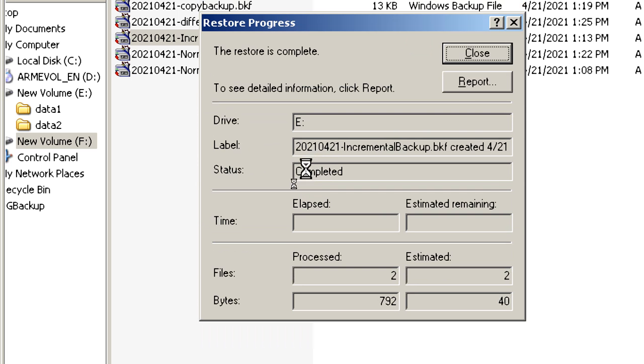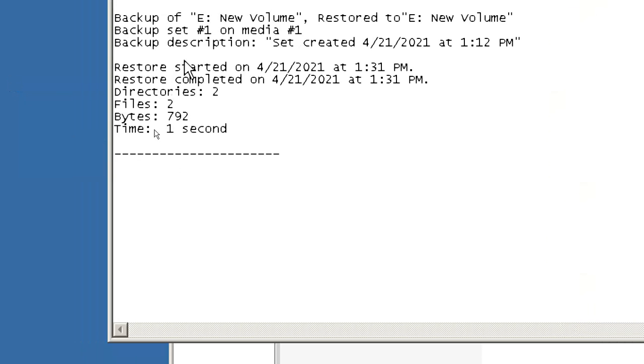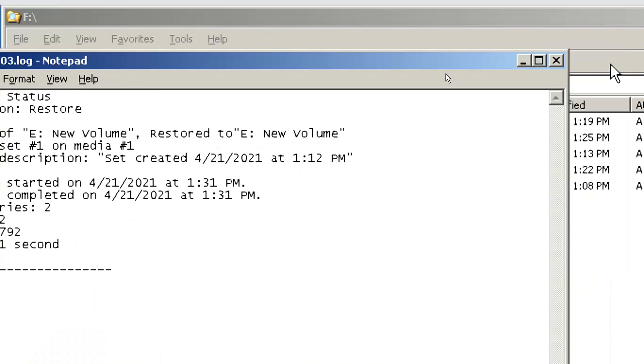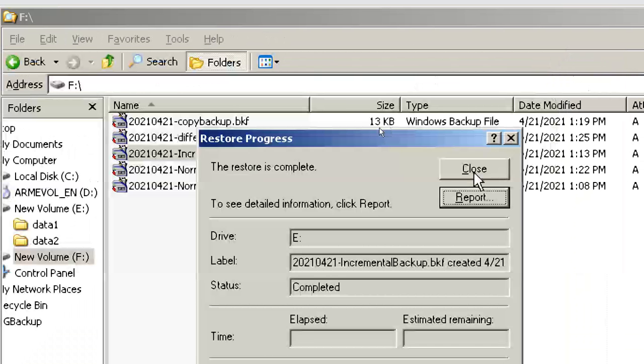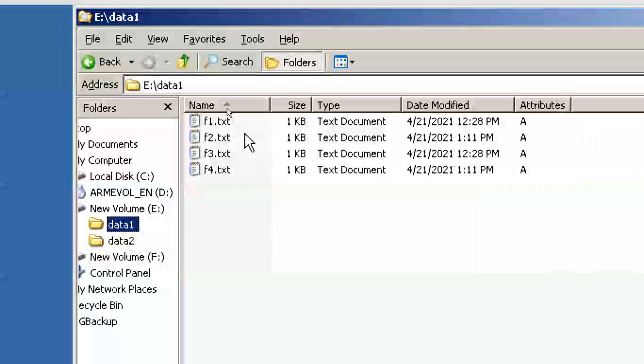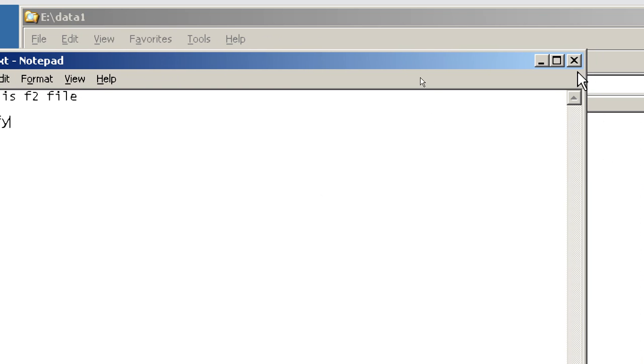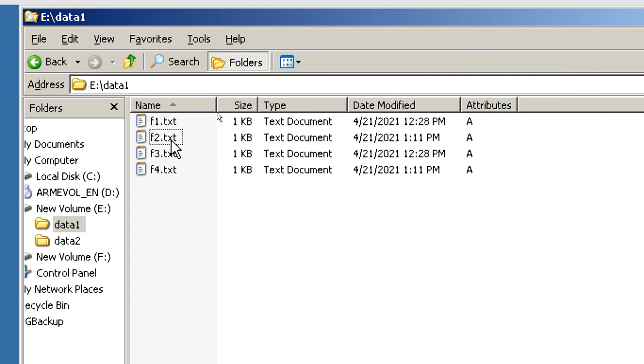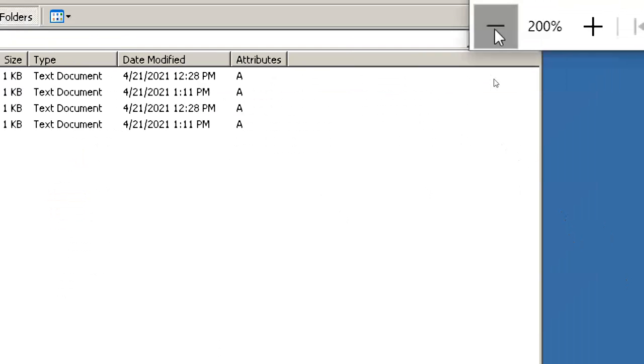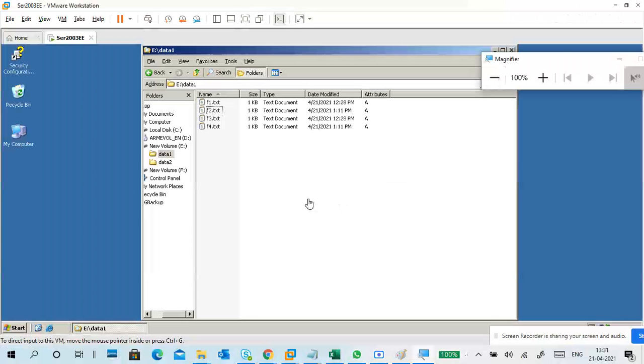So automatically like that. So I got all my four files, and you have to see the old file is gone, the modified file has come. So like this. This is in total the types of backups, and how to back up and restore.